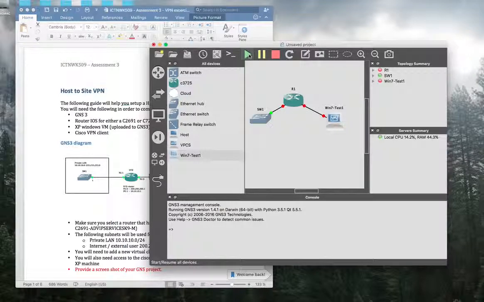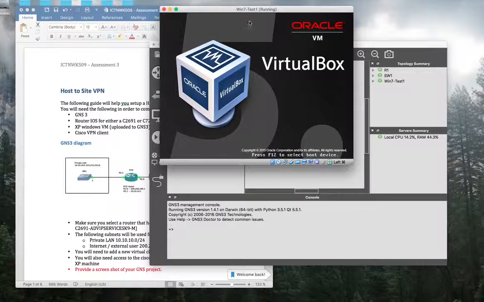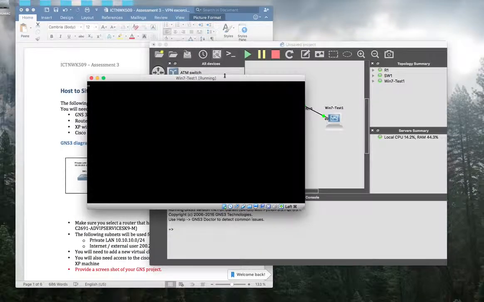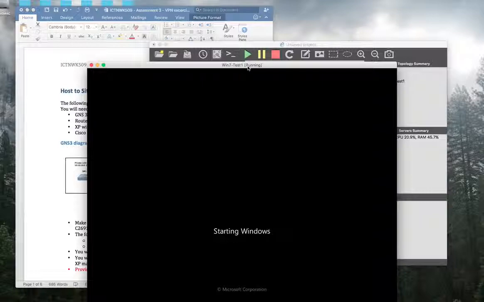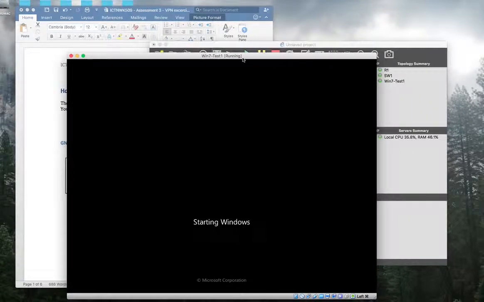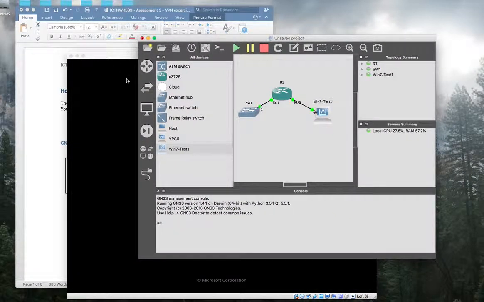So now I will power on. Okay, the virtual machine is running. It will take some time.